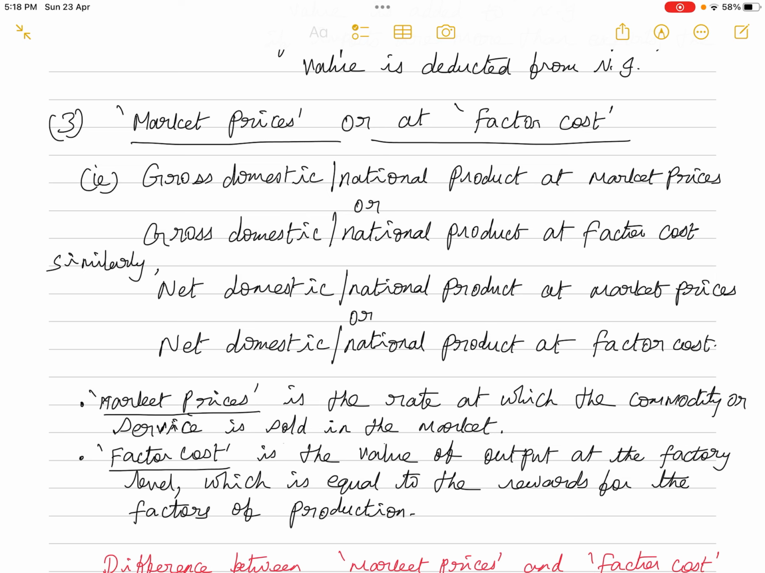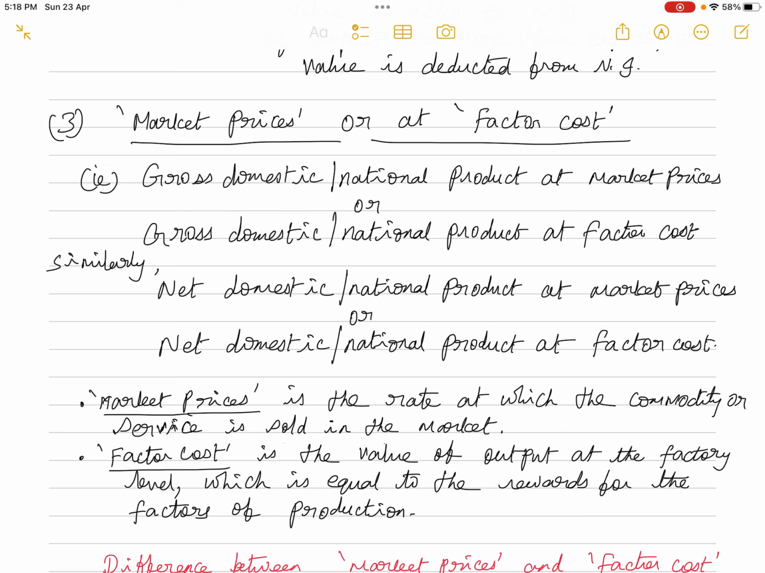But the factor cost is the value of the output at the factory level, which is equal to the rewards paid to the factors of production. That is the total rent, the total wages, the total interest plus the total profit. So that is exactly equal to the cost of production. In fact, that is the correct national income of the country. If you want to know the correct national income of the country, we have to see the national income at factor cost. That is also not the gross national income at factor cost. The net national income at factor cost gives the exact value of the goods and services produced in a country in the current year.